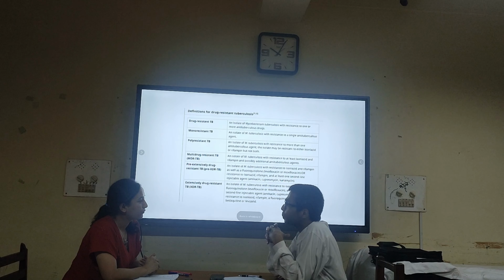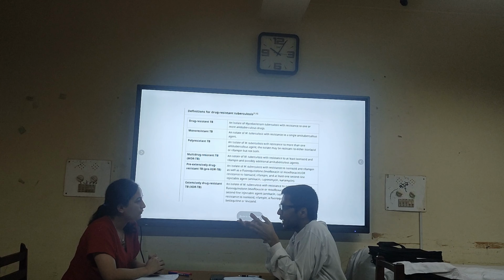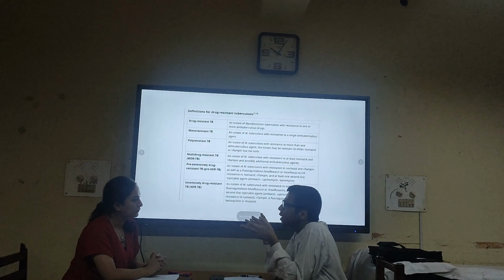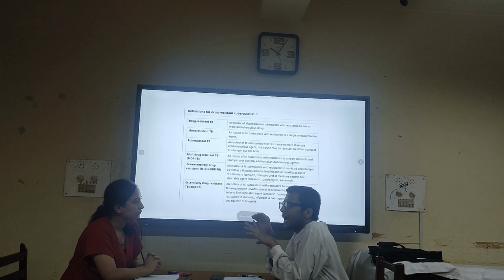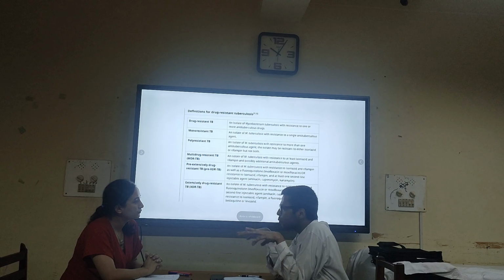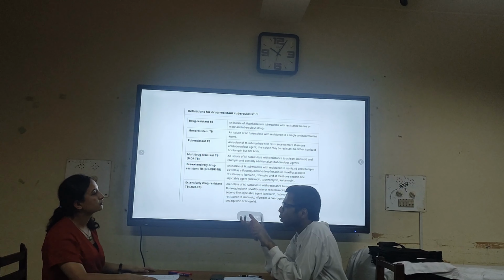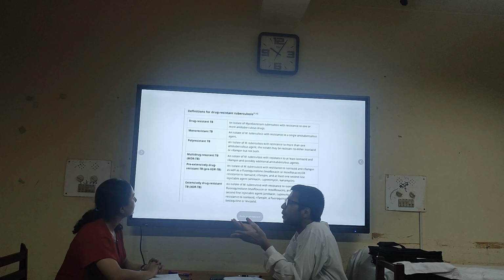And regarding the definition of pre-XDR, in addition to isoniazid and rifampin, if the patient is also resistant to fluoroquinolones like levofloxacin or moxifloxacin, and one injectable like amikacin or streptomycin, then we call it pre-XDR tuberculosis. And the definition of XDR tuberculosis means resistance to all 4 of these drugs: injectable, fluoroquinolones, isoniazid, rifampin.